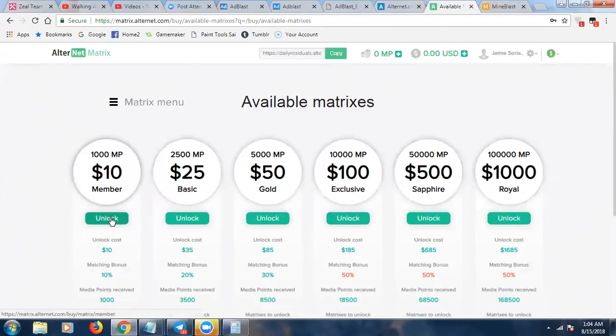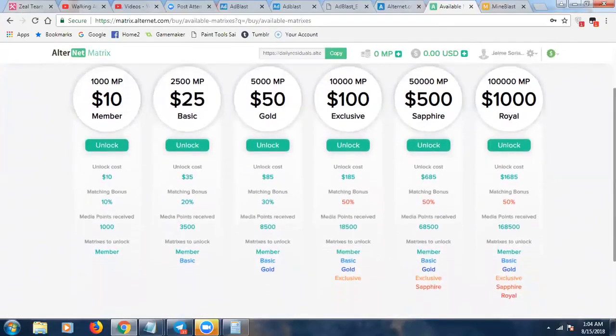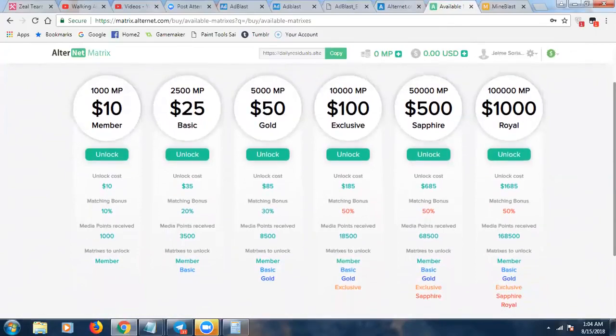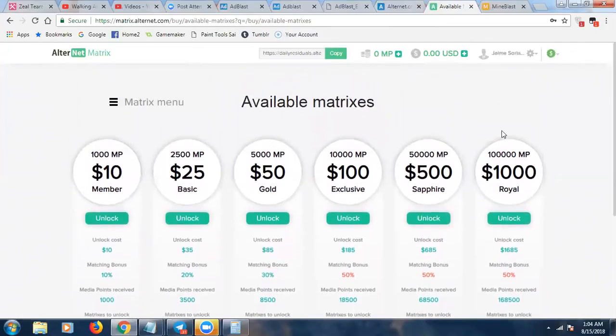I would purchase the $10 position, I mean, not ad pack, the matrix. From there, I would go ahead and purchase the $25, and then move in chronological order through the matrix. And these are the different benefits. I'll go through this in a different video and break down all the details, but I just wanted to introduce it to show you that there is a model, an ecosystem, if you will, that will support the rev share, which will in turn make it more sustainable. It won't remove all the risk, like I said before, but it'll make it a little more sustainable.